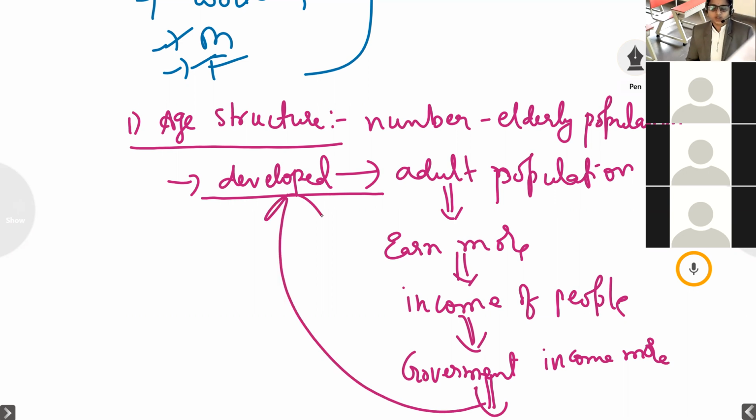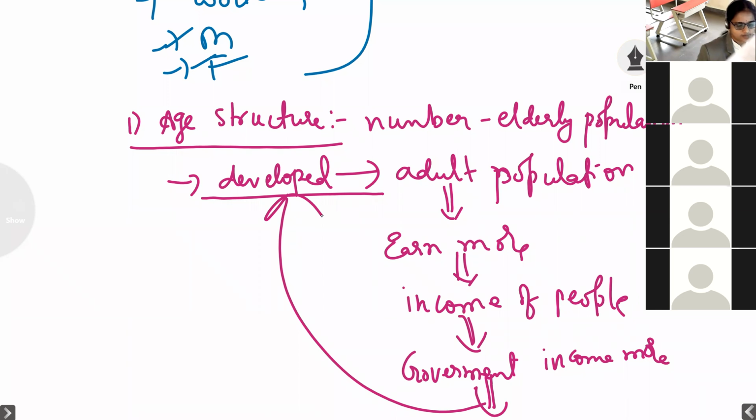Did you understand this topic? Yes, ma'am. How will the government income increase, ma'am? Yeah, very good question.